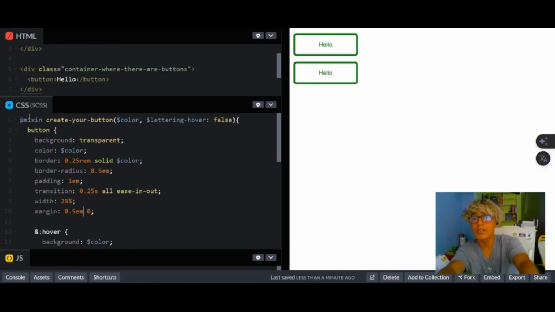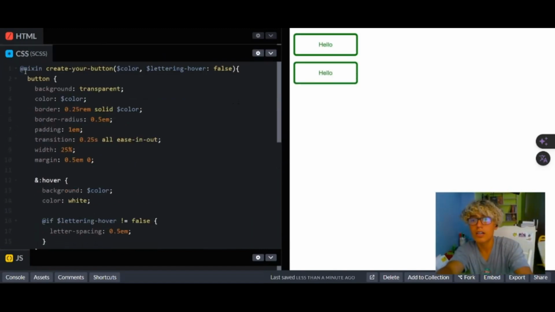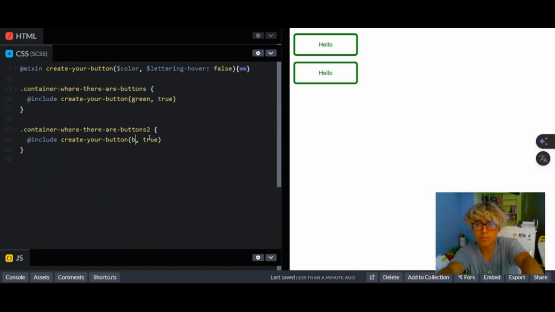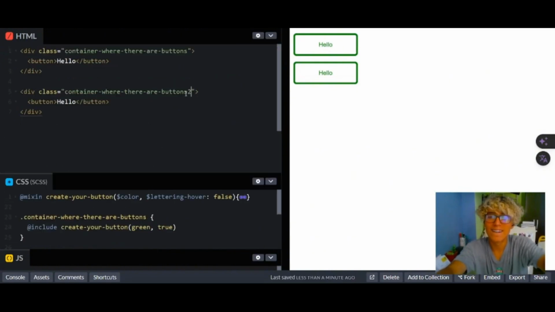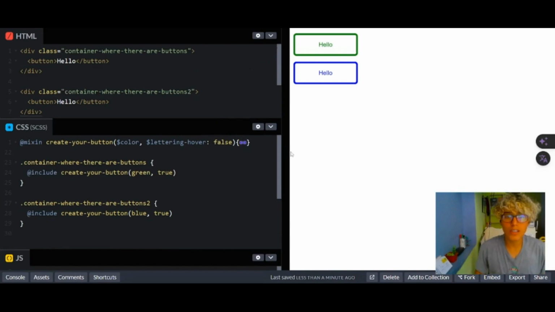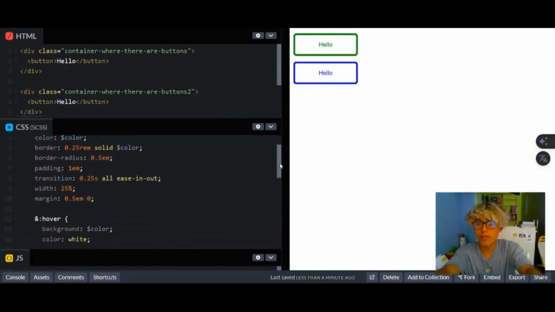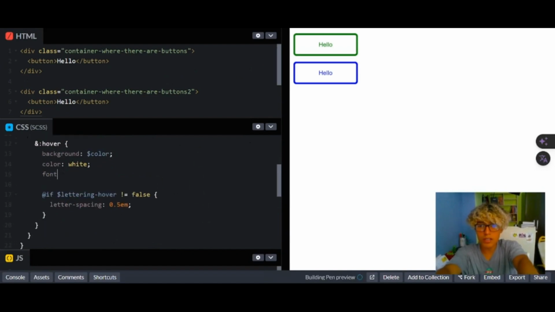Now I want to create another container, and I'll set a bit of margin. This is the container where there are buttons too, and here blue. We will see that working because there is a class here. There are buttons. It's working as well, and actually we can modify them as much as we want. For now, we just have to edit our mixin. When we hover with bold, it will work as well. We see that it's becoming bold.